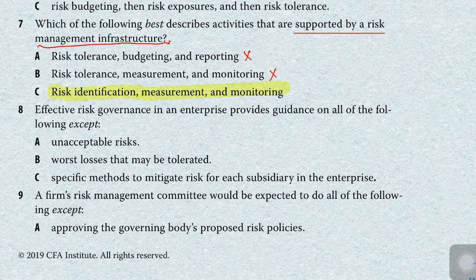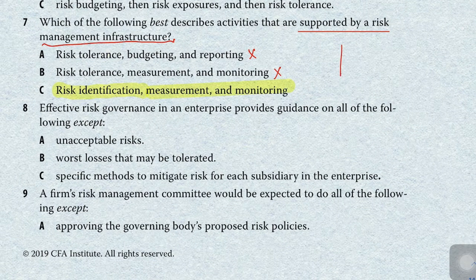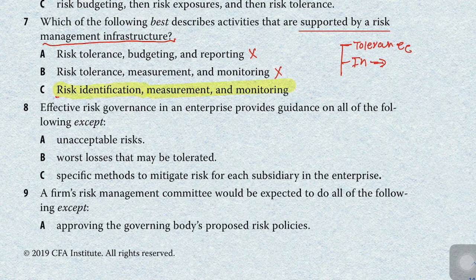In the first step we determine how much risk we want to take, like in tolerance. In the infrastructure we will determine how much risk we are taking, we will identify the risk, we will measure that, and we will monitor that, and in the third step we will take the exposure to risk. So this is pretty much simple.